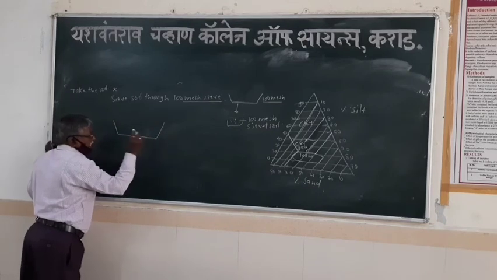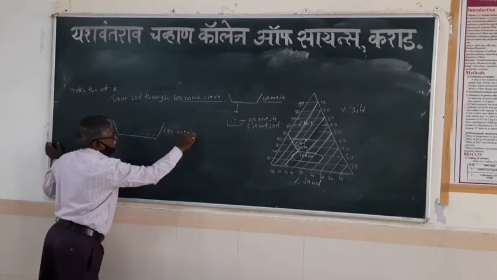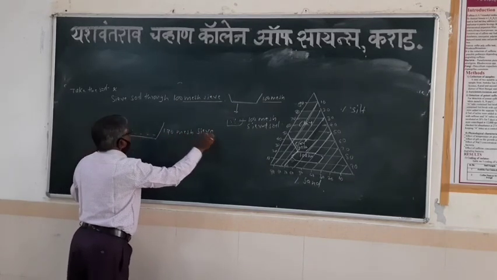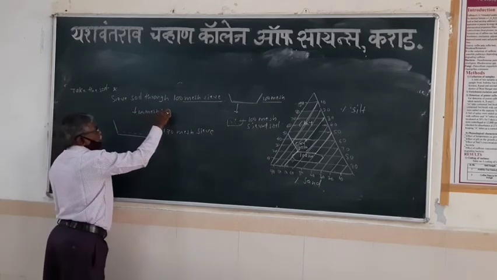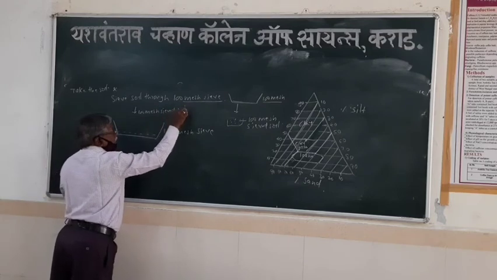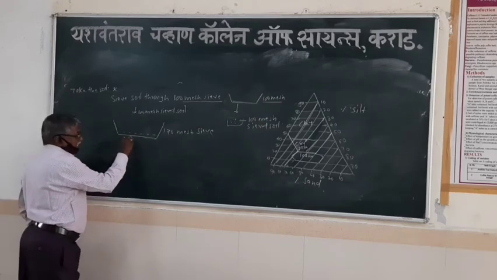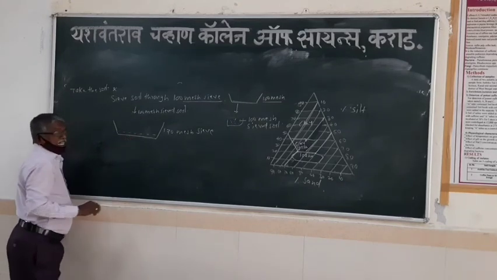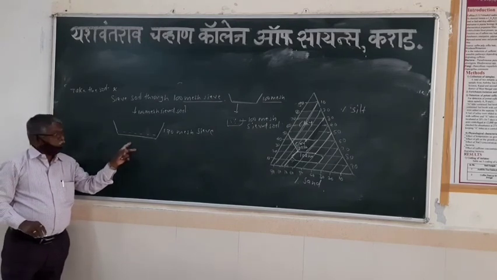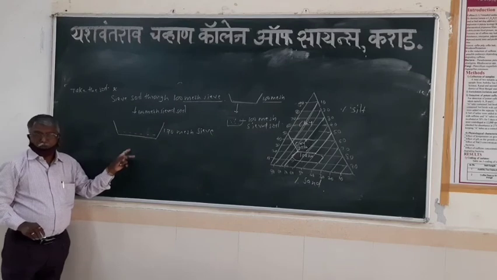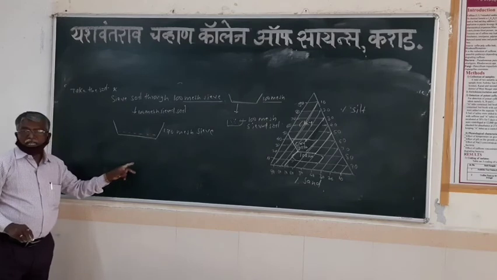This 100 mesh sieve soil is again passed through the 170 mesh sieve. After passing, the particles which have a size less than the pore size pass through the pores and come to the next container.